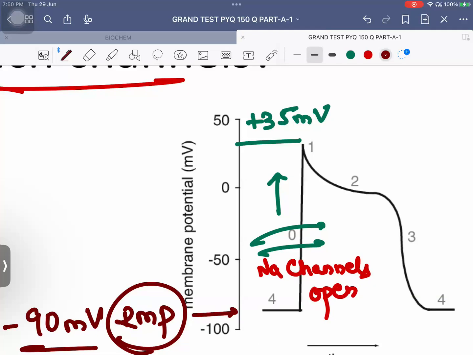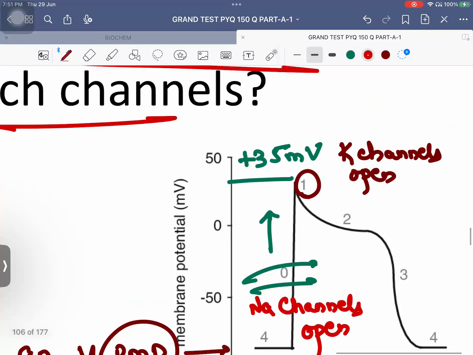This was phase 0. After this, what is going to happen now? In phase 1, the potassium channels are going to open. And as the potassium channels open, is the potassium going outside the cell or inside the cell? The potassium will be going outside the cell. Potassium is positive or negative ion? Positive. So if a positive ion is going outside, the cell will again start becoming negative. So in phase 1 the cell starts becoming negative.